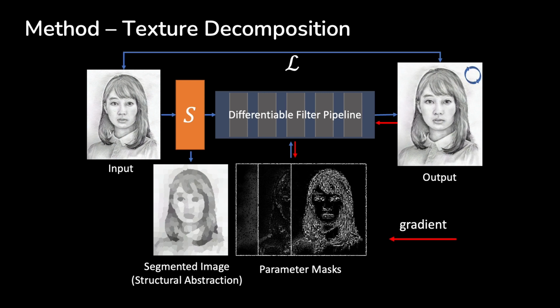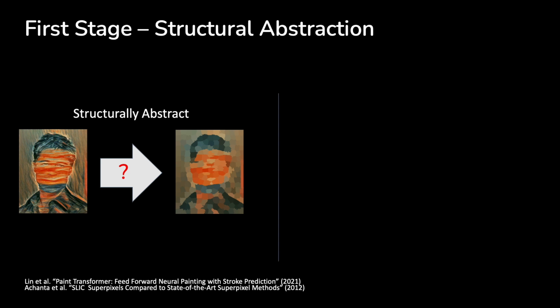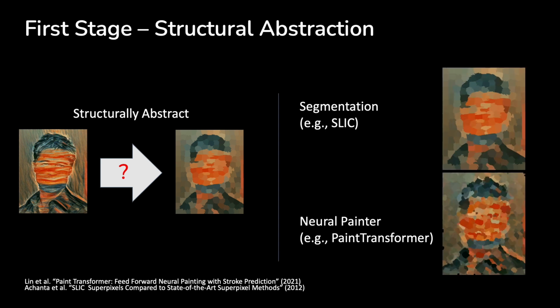This optimization allows us to split up the style details into its constituent parts. For example, a parameter mask could contain the strength of edges at every pixel. After optimization, the decomposed representation can be further edited by a user. During the structural abstraction stage, the aim is to create an image representation that is easily editable by creating patches of uniform color that represent the coarse features of the image. In principle, any off-the-shelf segmentation or geometric abstraction method can be used. We use SLIC segmentation, which creates segments of similar size and is especially well suited for downstream editing.